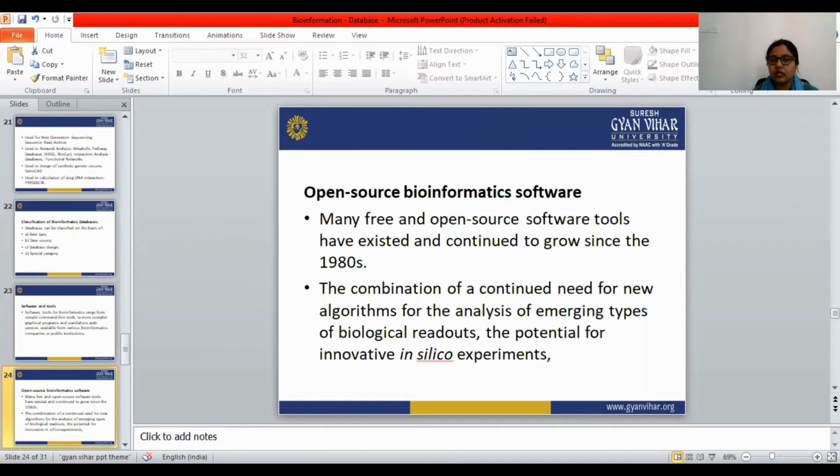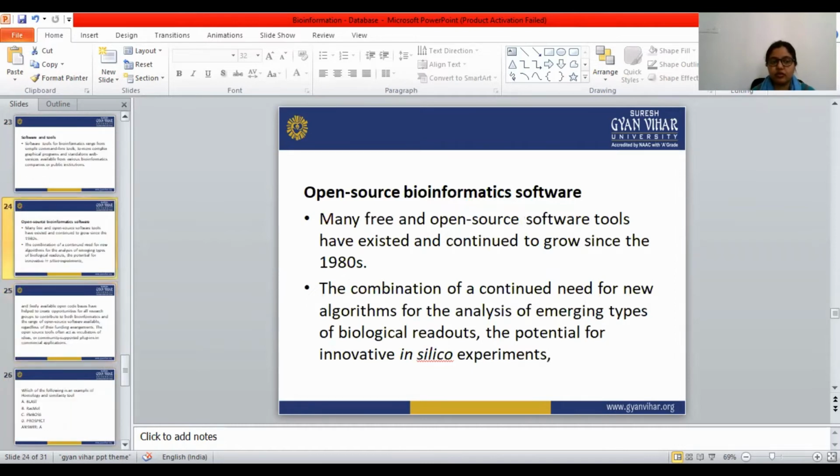Let's see the open source bioinformatics software. Many free and open source software tools have existed and continue to grow since the 1980s. In combination with the continued need for new algorithms for the analysis of emerging types of biological readouts, and the potential of innovative in silico experiments,